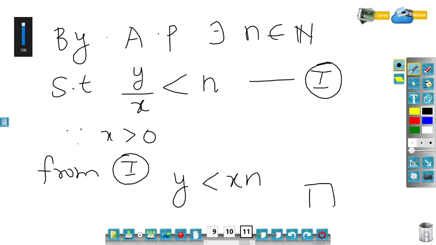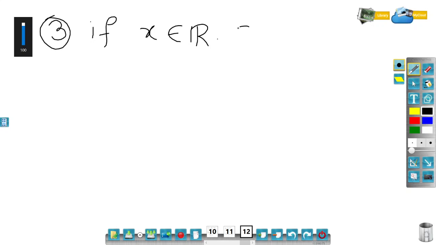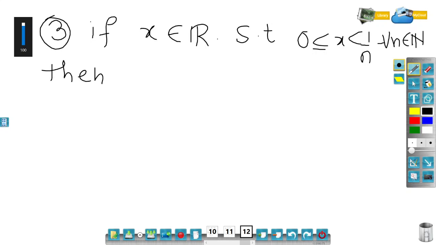So it's a very small result and it is purely based on the Archimedean property. The corollary number 3 says, if x belongs to R such that 0 less than or equal to x strictly less than 1 by n for all n belonging to natural numbers, then prove that x is equal to 0. Let me write down the proof.